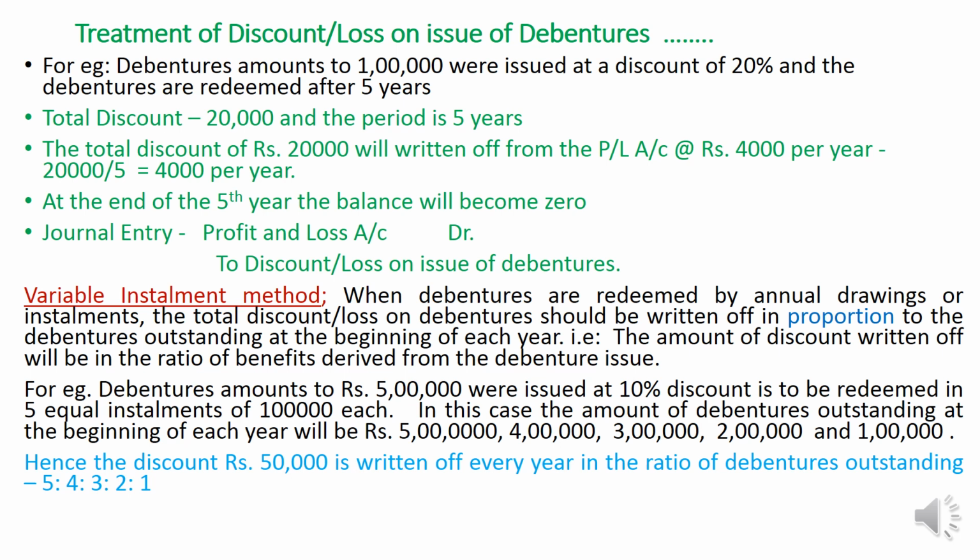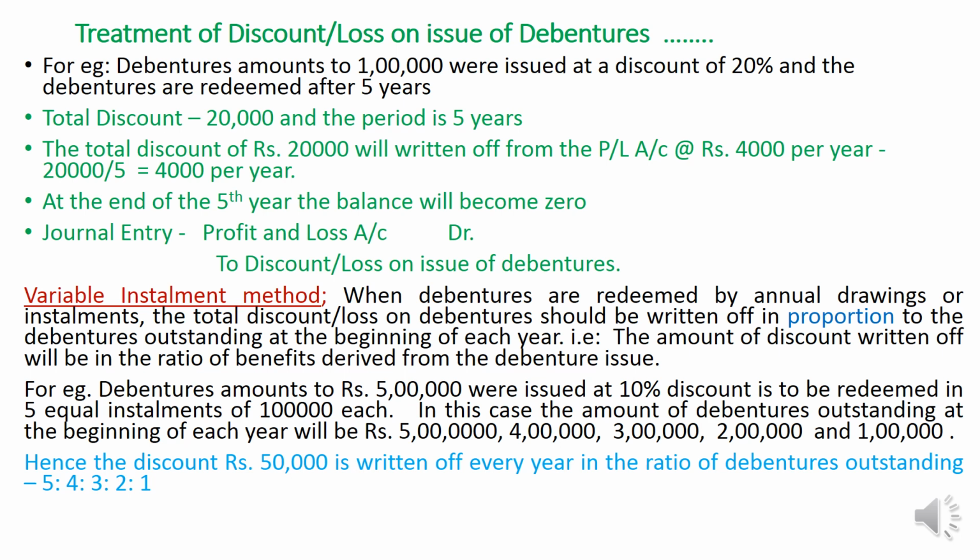So the debentures in use in the company will vary or change according to the redemption in the last 4 or 5 years. In such a situation, the loss on issue of debentures is written off in proportion to the debentures outstanding at the beginning of each year. That means the amount of discount written off will be in the ratio of benefits derived from the debenture issue.